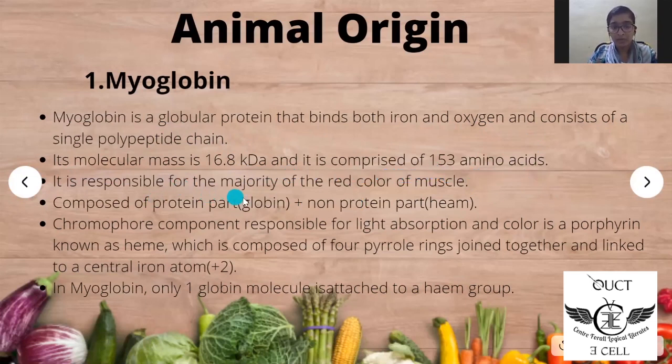It is responsible for the majority of the red color of the muscle, and is composed of a protein part and a non-protein part. The protein part is called globin and the non-protein part is called heme. The chromophore component responsible for the light absorption and color is a porphyrin ring known as heme, which is composed of four pyrrole rings joined together and linked to a central iron atom which is in the plus 2 oxidation state. In myoglobin, only one globin molecule is attached to a heme group.